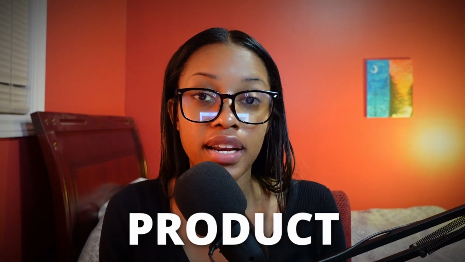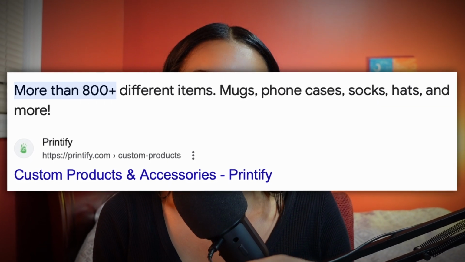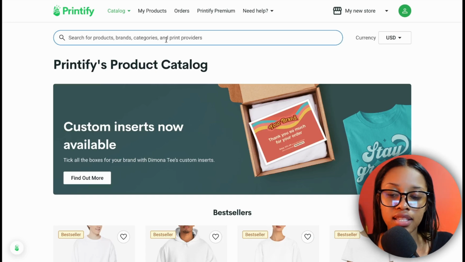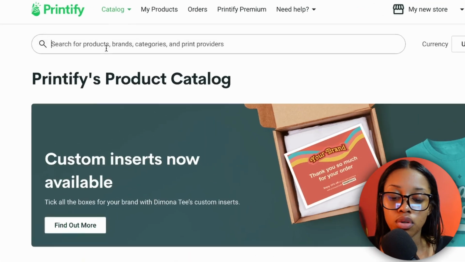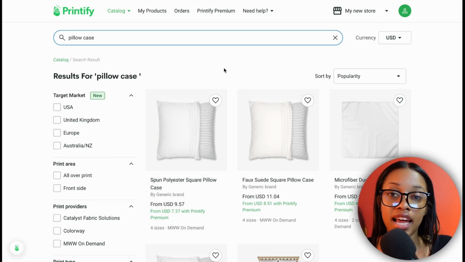And one bonus tip I want to share with you is to note that this method could work for any single product you decide to sell. And in this case, if you're using Printify, you have options of over 800 products you could possibly sell. So for example, if you wanted to create 50 designs and then sell them on a pillowcase, ensuring that you're in the product catalog, you would just do a search for pillowcase, and as you can see, there's some pillowcases you can choose from and add your designs onto.